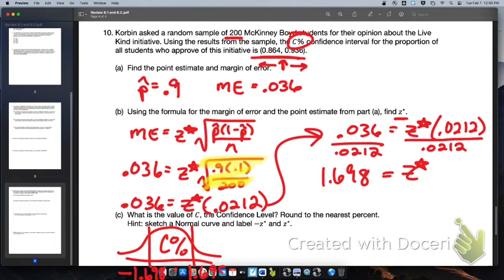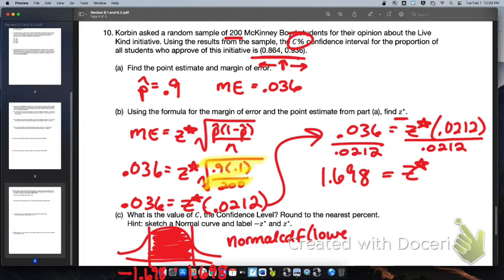So those are my boundaries that hold in that C percent in the middle. So all I need to know is what area is in the middle. If I know the lower boundary is negative 1.698 and the upper boundary is 1.698, then I can use normal CDF here.